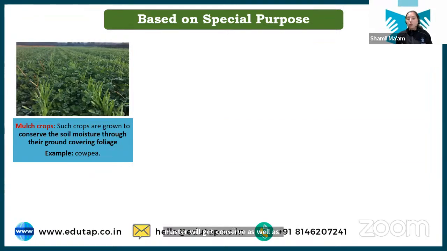So these crops are known as mulch crops. Clear? Just understand the meaning of mulch and you will understand the mulch crop. Mulch crops are basically crops that cover the soil as soon as possible so that there is moisture preservation in the soil, as well as the soil being protected from erosion. Okay.